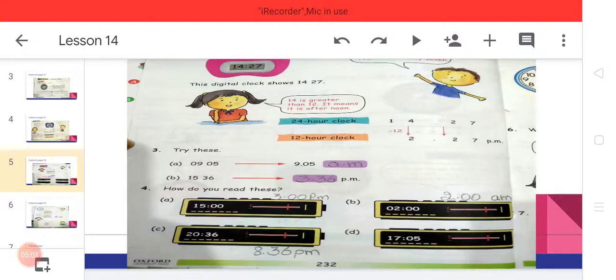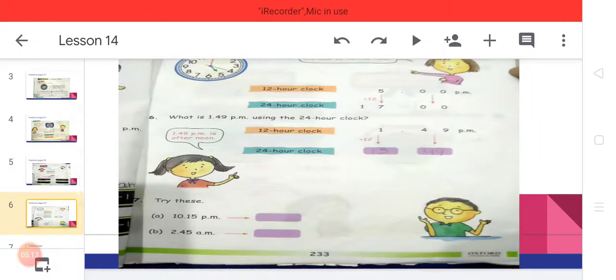Now the D part is left: 17:05. 17 is more than 12. It means PM will come with it, and minus 12 from 17. Then the answer will come. Please write down your answer below the question.